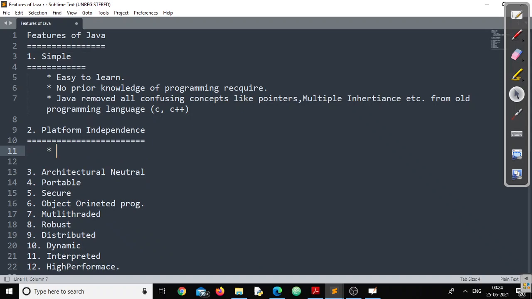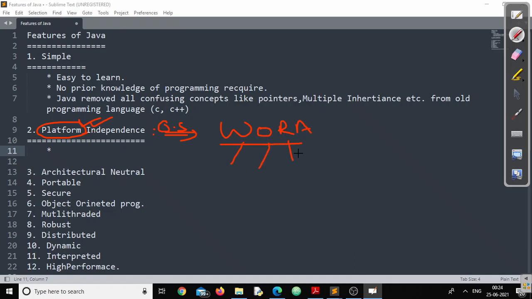Next one, Java is platform independent. What does that mean? Let us understand what exactly platform means, then we'll talk about platform independence. By the term platform, we are talking about different operating systems. The platform independence property says WORA, which stands for write once, run anywhere.